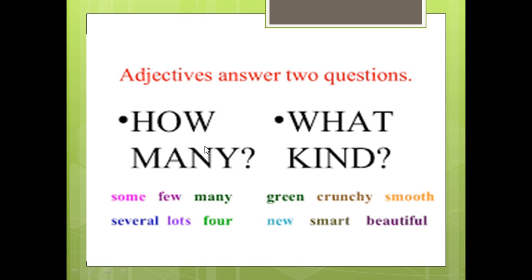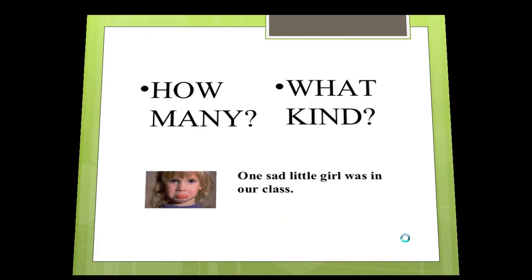How many, that expresses the number, and what kind, that expresses the kind. We said how many, like some, few, many, several, lots, four, or any number. So this will express the number of the nouns that we have in a sentence. And what kind expresses the kind of the noun that we have, like green, crunchy, smooth, new, smart, or beautiful. All these are adjectives of kind. They express the kind of the noun that we have in a sentence.